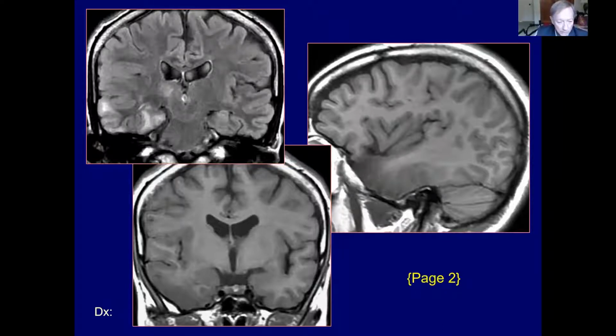T1 weighted coronal image showing thickening of the temporal lobe cortex, also the insular cortex. And again, this is just a vasogenic edema within the cortex related to the status epilepticus in this young patient. If the seizures are controlled, this will resolve.